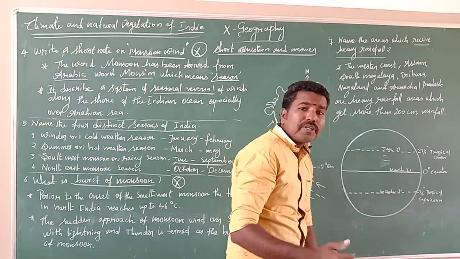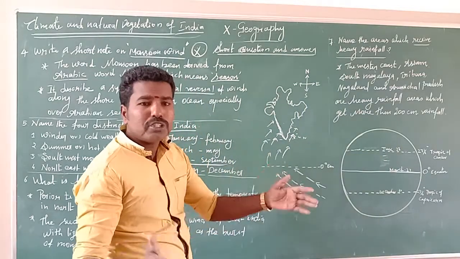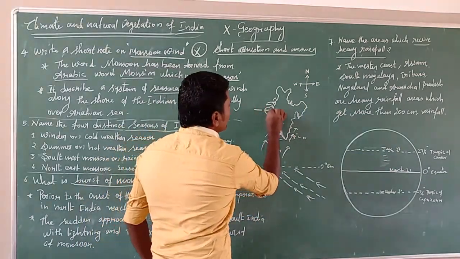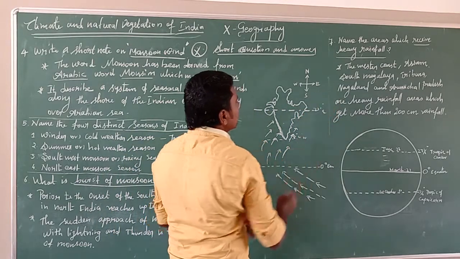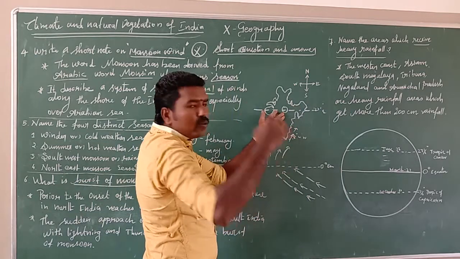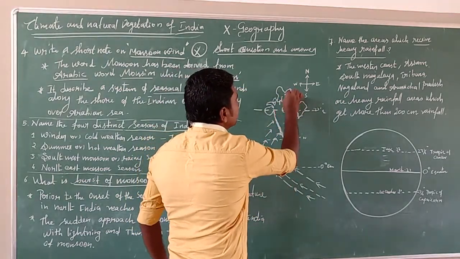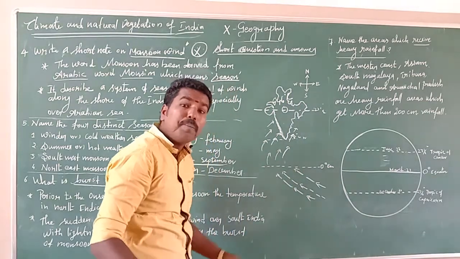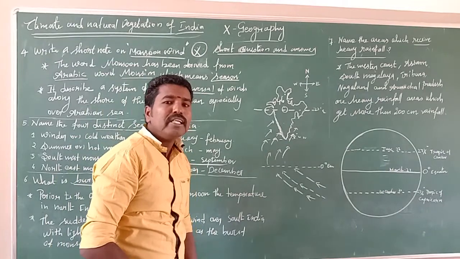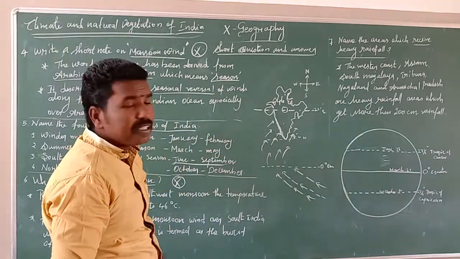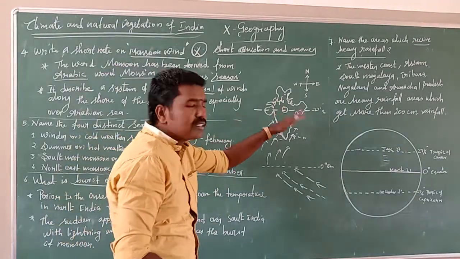You know very well, the Tropic of Cancer divides India into two equal parts. The Tropic of Cancer passes through the middle of India. So the sun appears directly above India. That's why India experiences more than 46 degrees Celsius of temperature. It's an abnormal temperature. You know that the human body temperature is only 37 degrees. The Indian landmass temperature crosses more than 46 degrees.